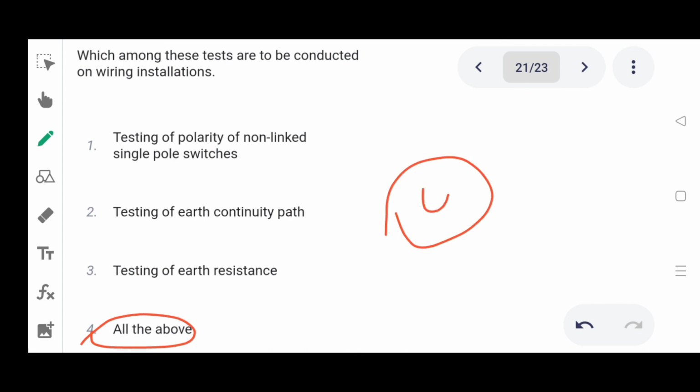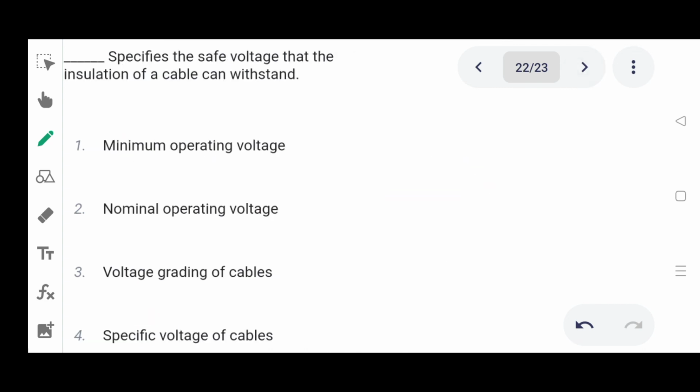Option 4. Next one. Specifies the highest voltage that the insulation of a cable can withstand. Option 1 minimum operating voltage, 2 nominal operating voltage, 3 voltage grading of cable, 4 specific voltage of cables. Correct answer is voltage grading of cables.